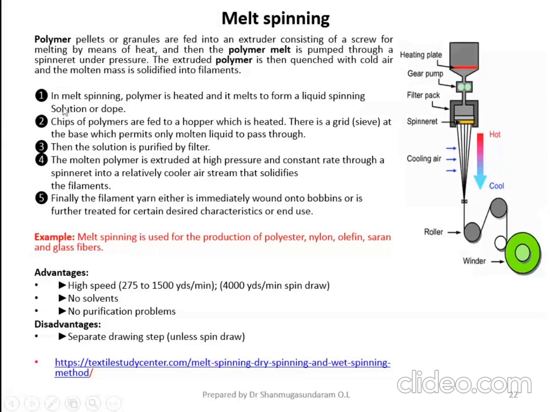So in the melt spinning process, the polymer is heated and it melts to form a liquid, which you can call a solution or dope form. The chips of polymers are fed into the hopper, which is heated. There is a grid at the base, which permits only the molten liquid to pass through. Here it is a filter.